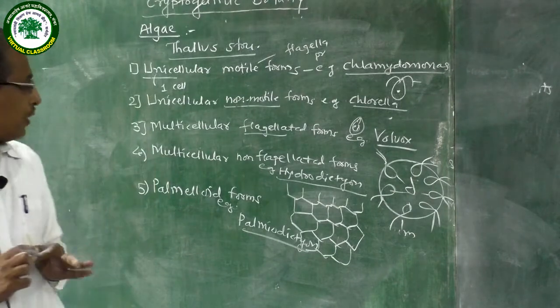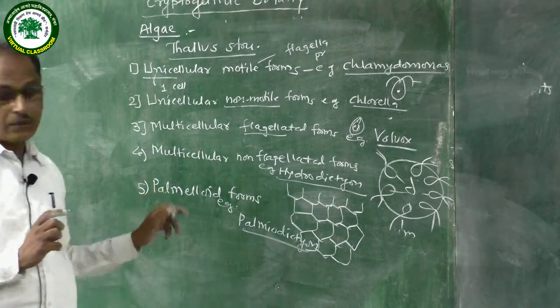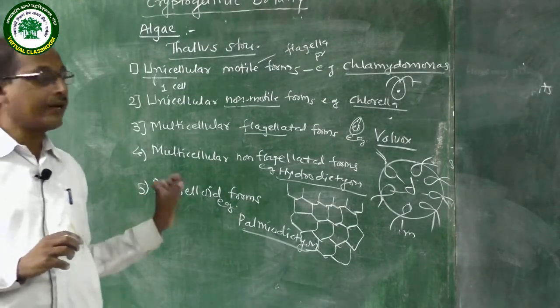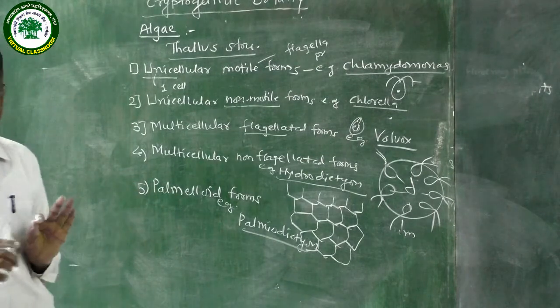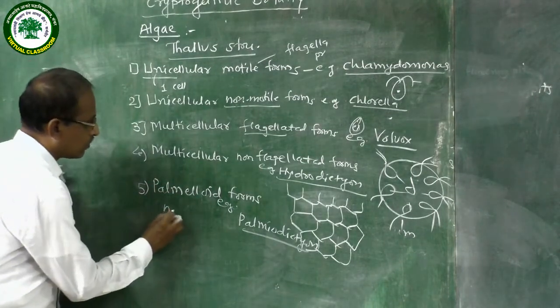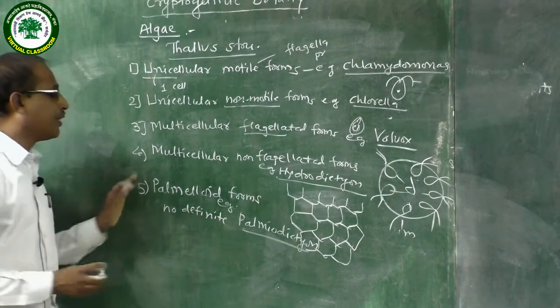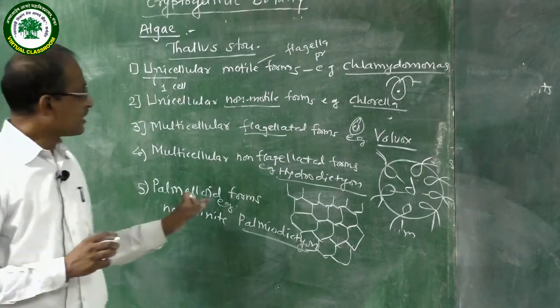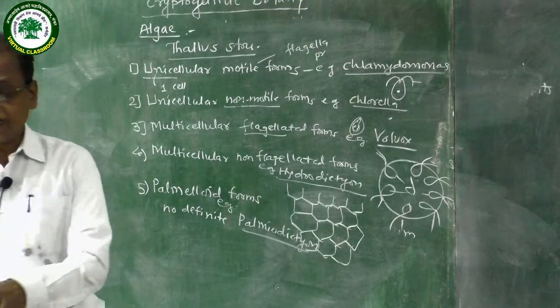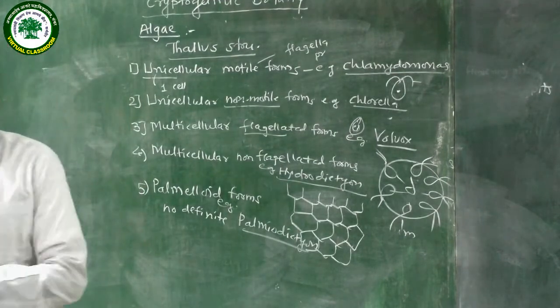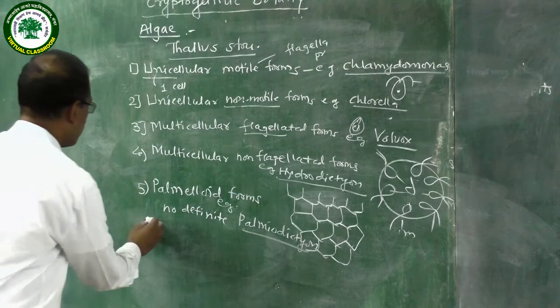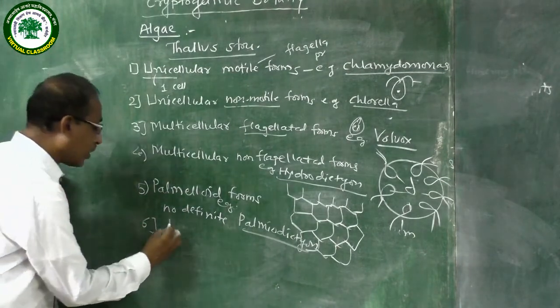In Palmodictyon, the number of colonial members is not definite. That is called palmelloid forms. Example is Palmodictyon. The next, dendroid forms.